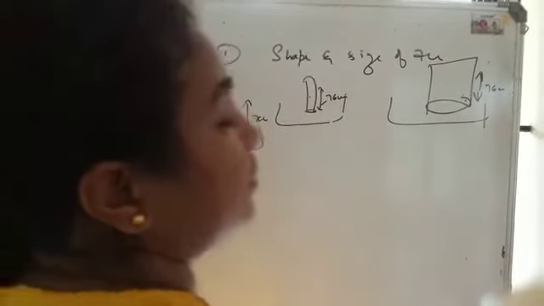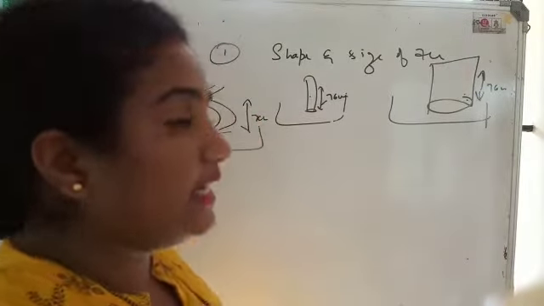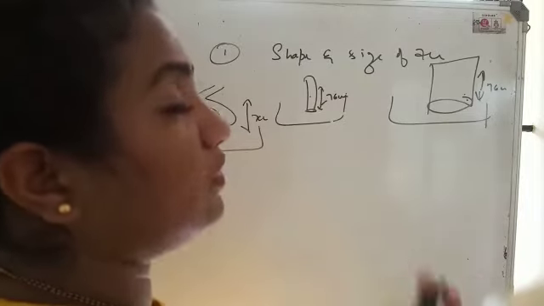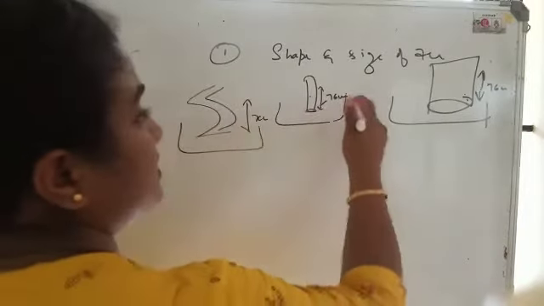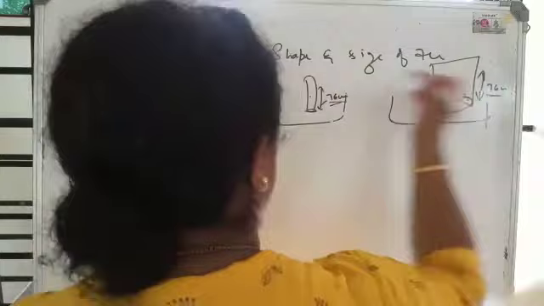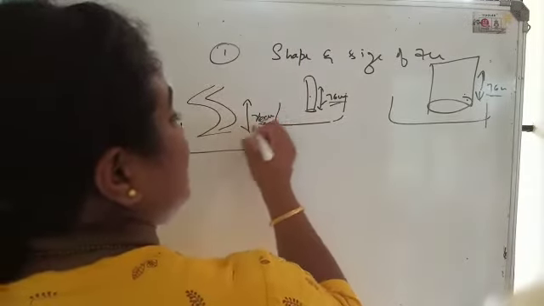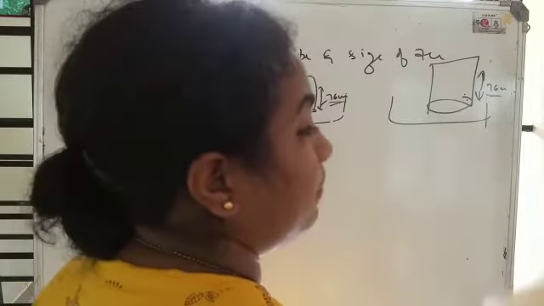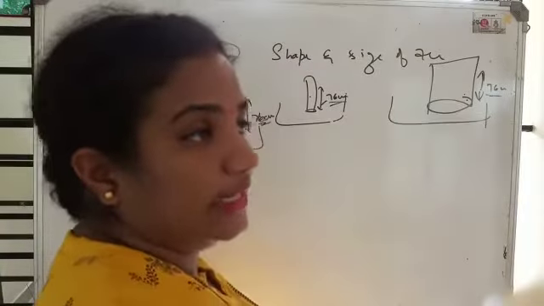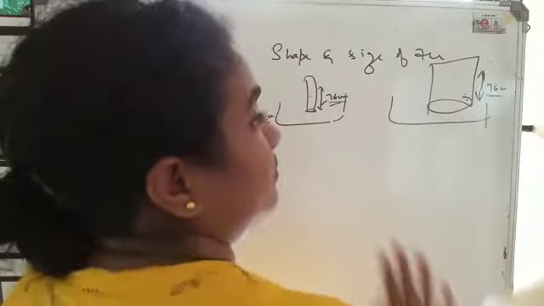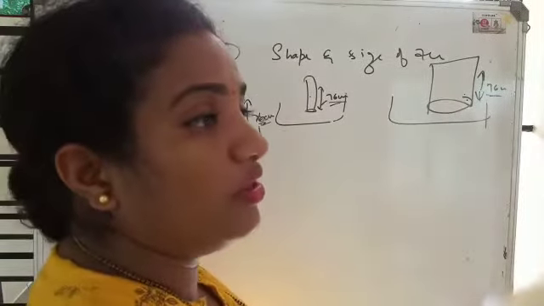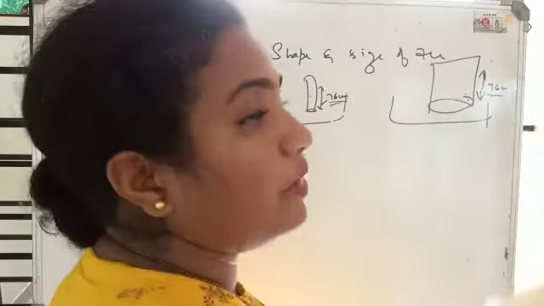It is dependent purely on the pressure. So the height of this liquid will always be 76 centimeters. It is not dependent upon any shape or size. All three will show you the same reading. All the objects will experience the same pressure.